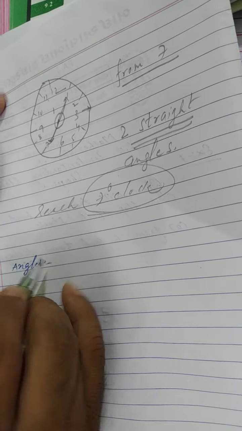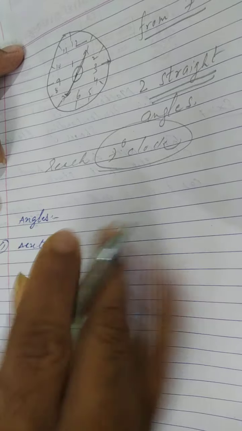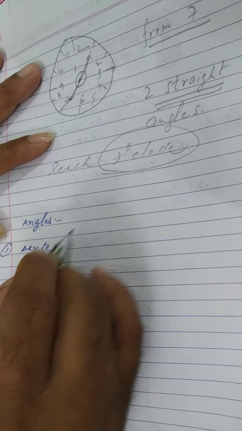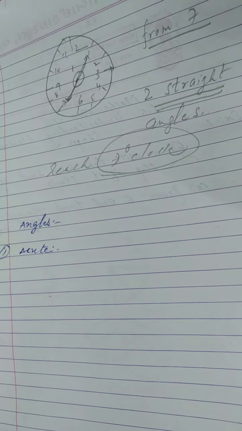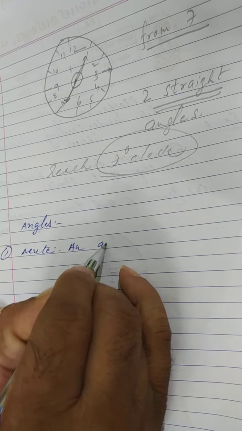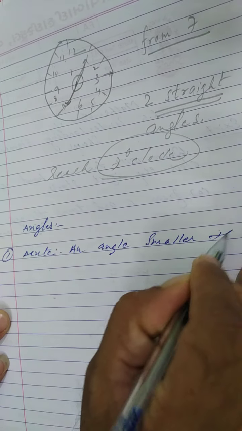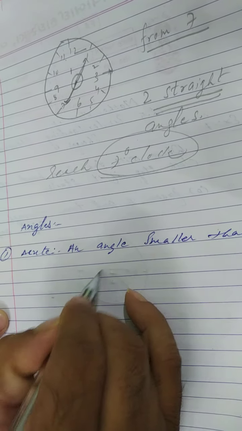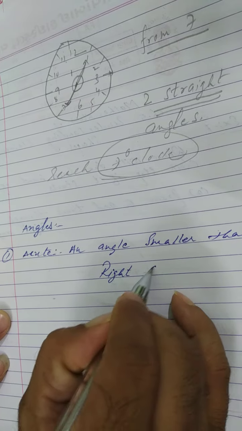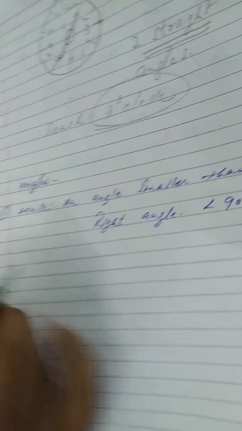Now we are going to learn about the angles: acute, obtuse and reflex. First one, acute. Do you know very well what we mean by an acute angle? An angle smaller than a right angle. Right angle means what? 90 degrees. So we can say less than 90 degrees.